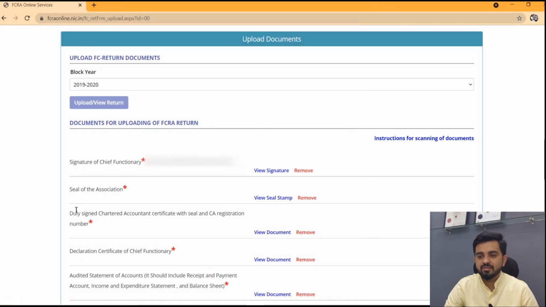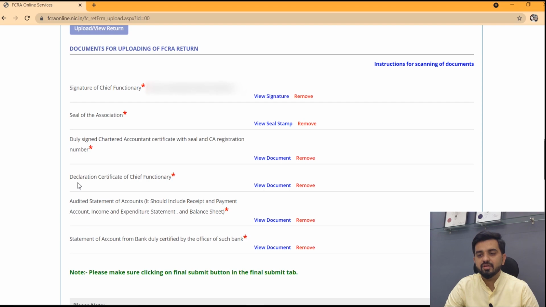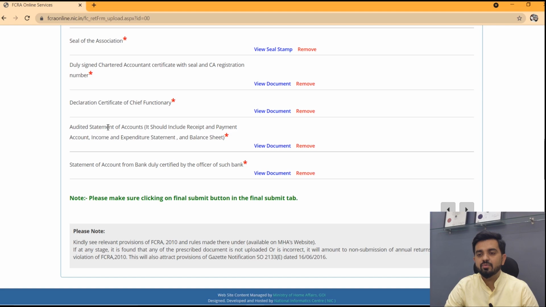Okay, so these are the basic details of the organization: signature, seal, duly signed CA certificate, declaration certificate. Okay. Audited statement of accounts duly certified by chartered accountant, which should include receipt payment account, income and expenditure account, and balance sheet as well. Okay, and don't forget to upload the bank statement duly certified by an officer of such bank. Okay, that is compulsory. The officer of the bank should compulsorily stamp and sign the statement and move forward.